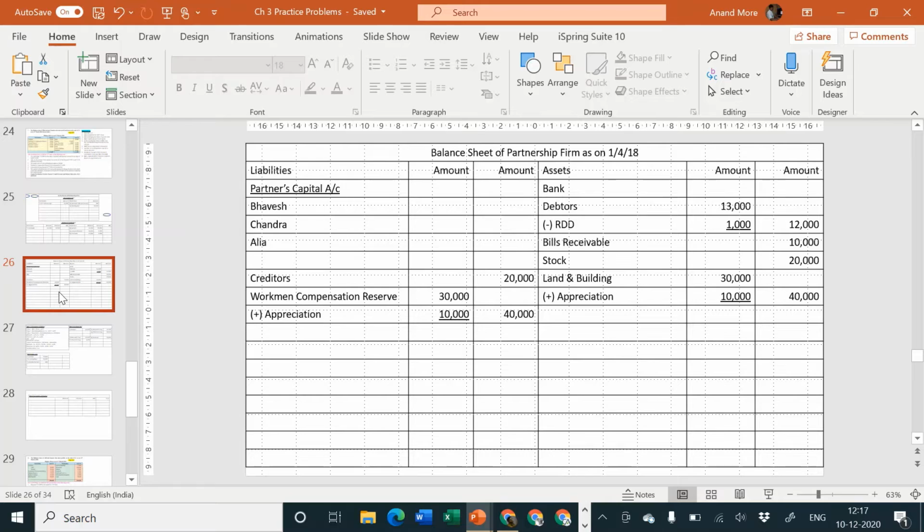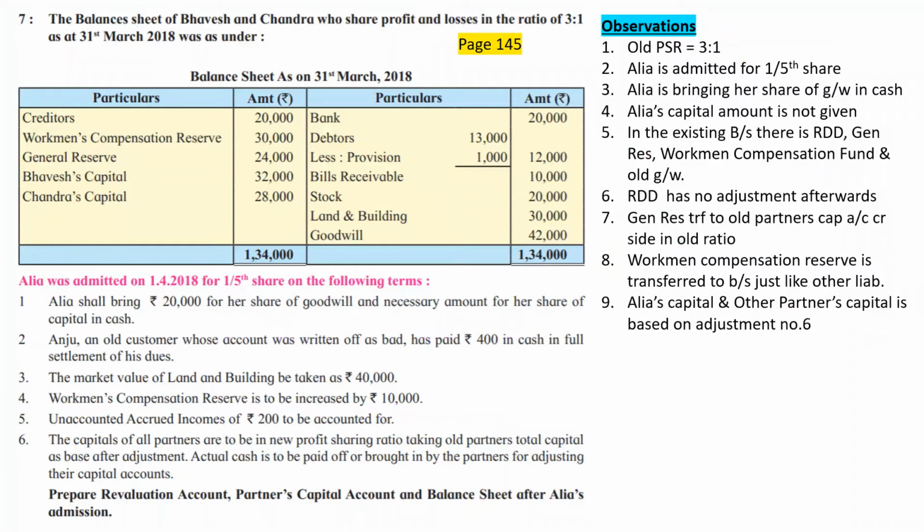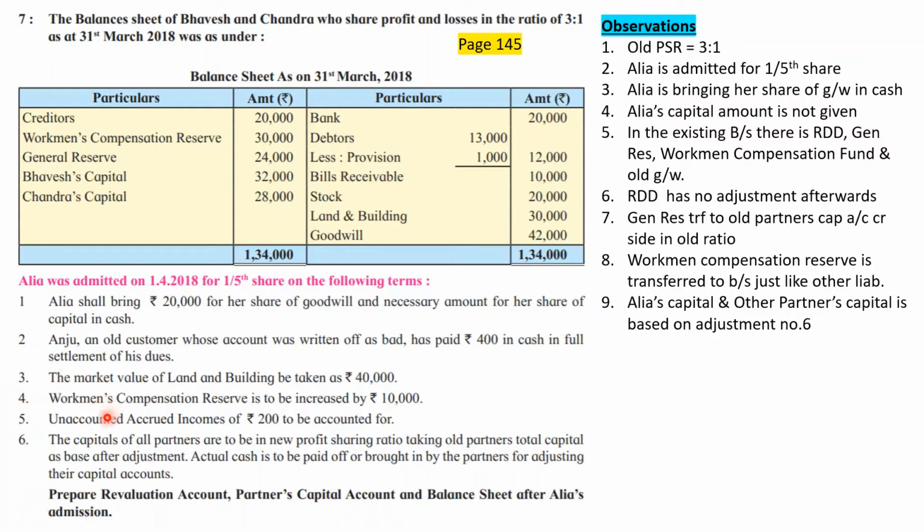It is that income which is receivable, accrued. The wording is accrued income. It is not yet received. So we can't consider it in our cash or bank account. They have used the word accrued income, unrecorded accrued income, unaccounted accrued income. Accrued means it is not yet received, so I can't debit cash or bank account, but they are telling me to record the income. So income account should be credited, that means P&L account should be credited, but it is at the time of admission, that means revaluation account should be credited.